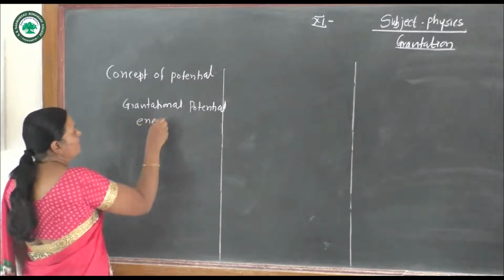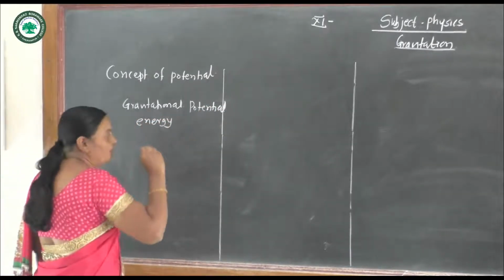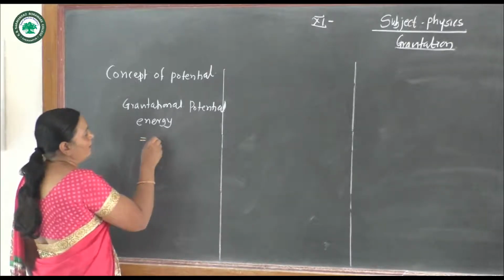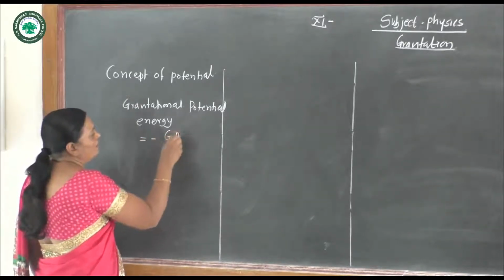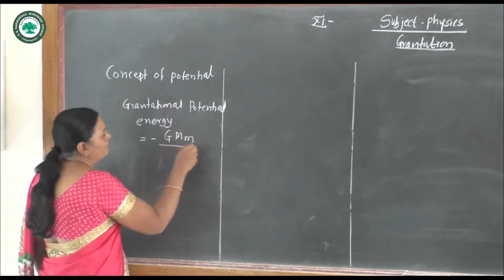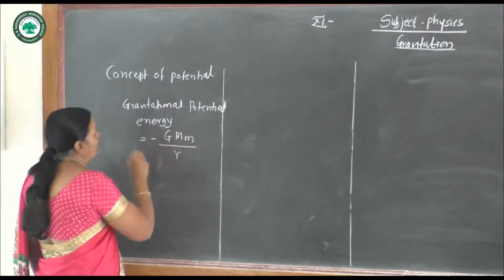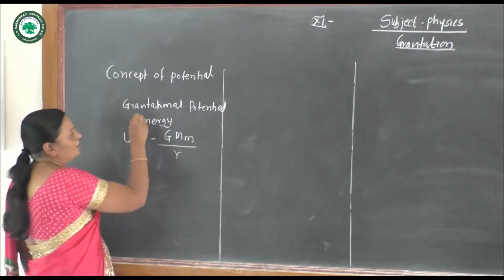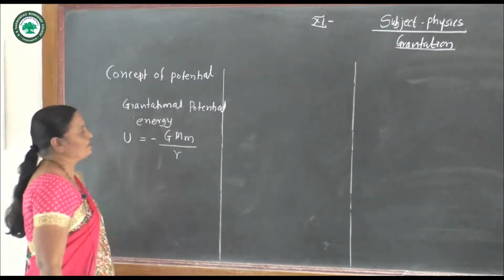Potential energy of a system with earth and another body m is given by minus GMm divided by r. Suppose U is called gravitational potential energy.